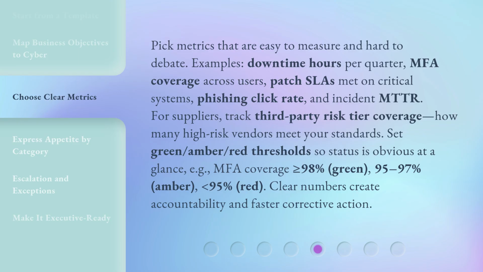Set green/amber/red thresholds so status is obvious at a glance. E.g., MFA coverage is greater than or equal to 98% green, 95 to 97% amber, less than 95% red. Clear numbers create accountability and faster corrective action.